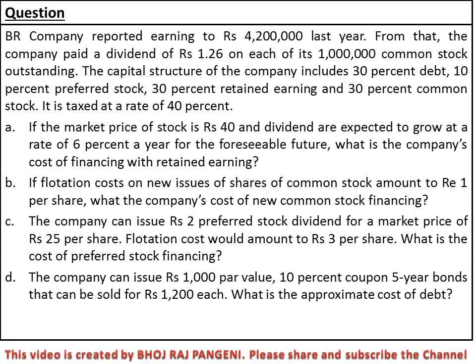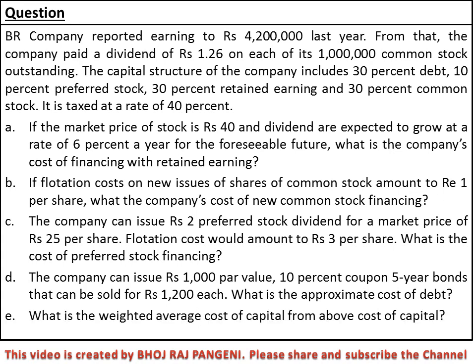And 5 years is the number of years to maturity, that is N equal to 5 years. That can be sold for rupees 1200 each. That is the selling price of the bond. What is the approximate cost of capital? There is no flotation cost, so the approximate cost of capital KDT equal to what? And E: what is the weighted average cost of capital from the above costs of capital?